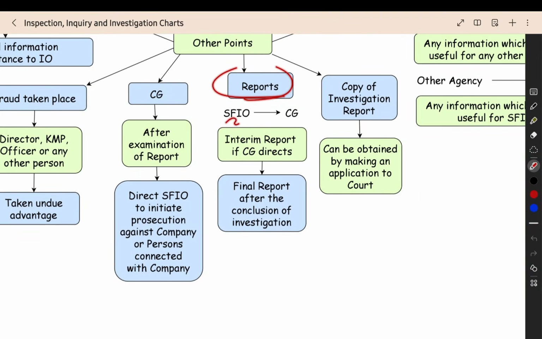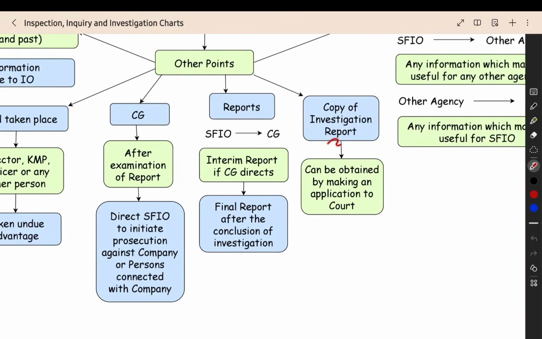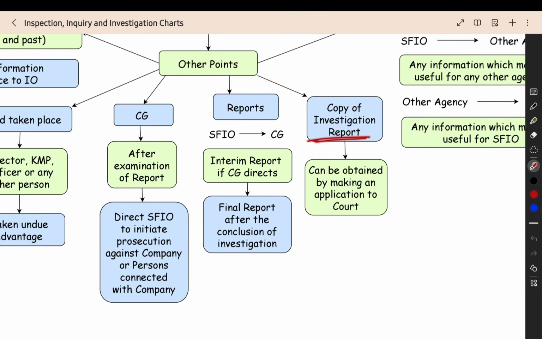Then report will be sent by the SFIO to the central government. Interim report also may be sent. Final report will be sent after the conclusion of the investigation. Then investigation report, that report you are filing, right, that any person can obtain, but you have to make an application to the court. That report will be filed with the central government and it will be there with the court also. You can make an application to the court, then you can get the investigation report.